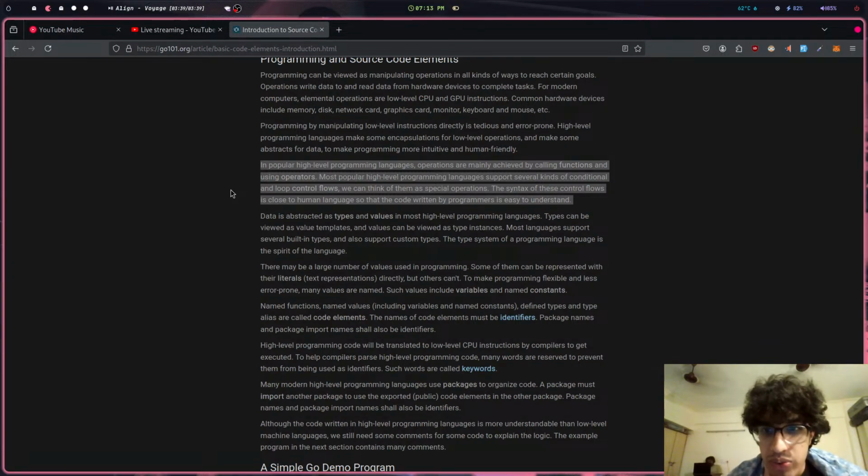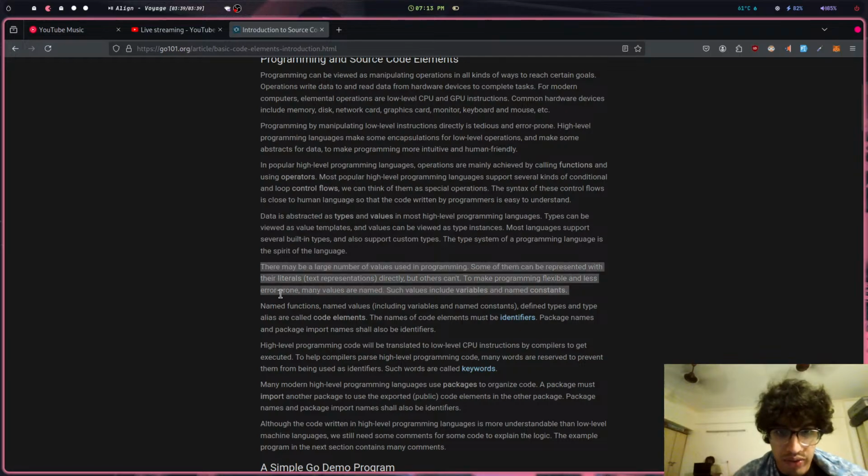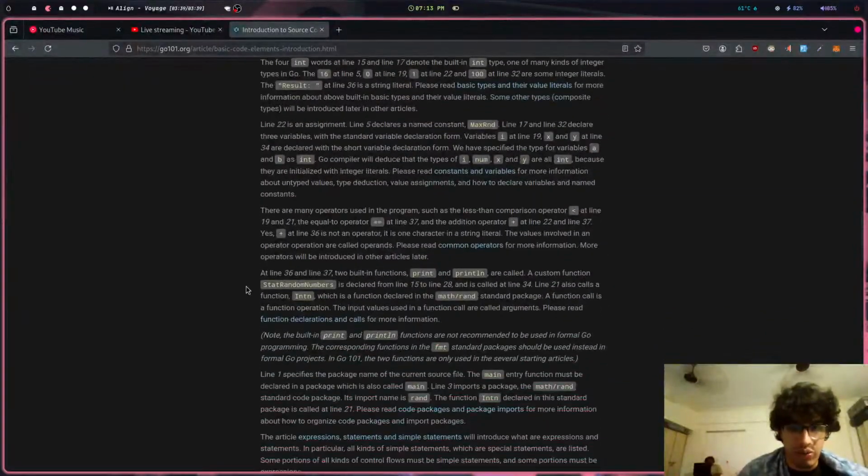The syntax of these control flows is close to human language, so it's easy to understand. Cool. Data is abstracted as types. So memory allocation. Okay, cool. There may be a large number of values used in programming, some of them represented by the literals directly, but others can't. To make programming flexible and less error prone, many values are named. Such values include variables and named constants. Cool. Okay. Then there's identifiers, keywords. What else? Okay, so they're just giving a rundown on how languages work.